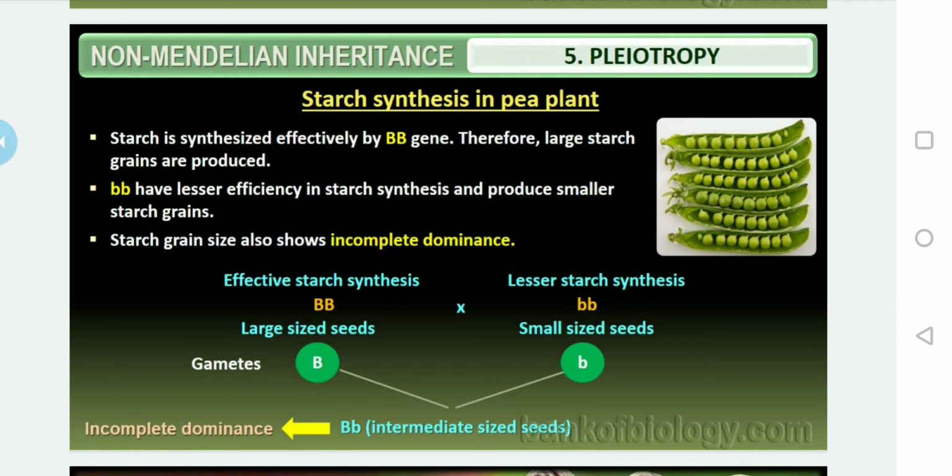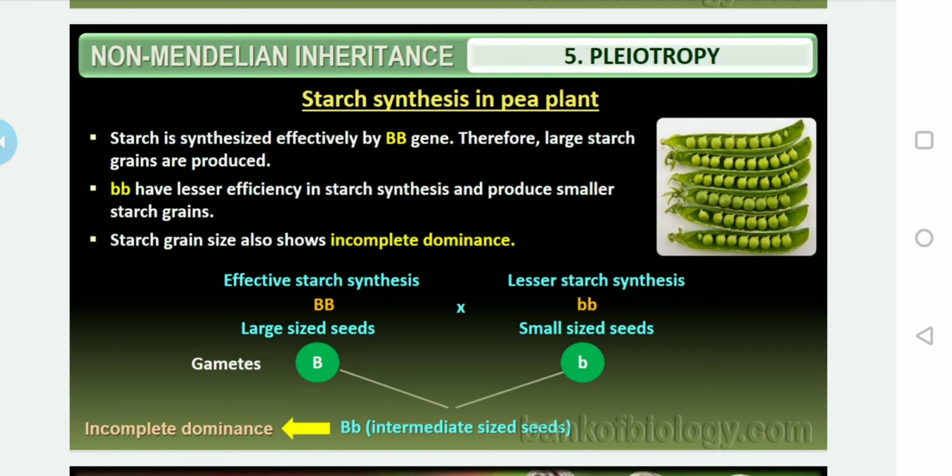Therefore, large starch grains are produced in pea plants. Small b has a lesser efficiency in starch synthesis and produces smaller starch grains in pea plants.